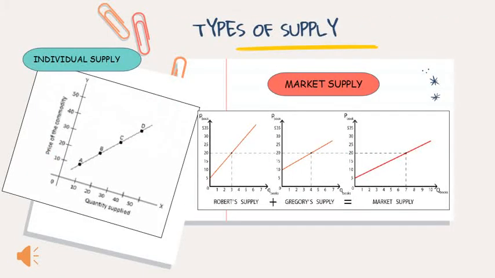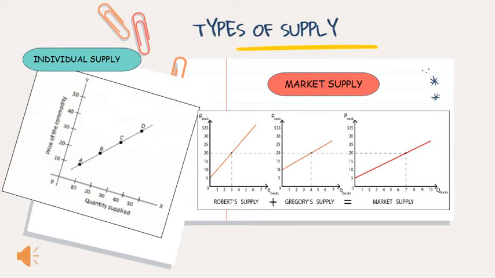The same goes for supply. Supply is also separated into two types, which are individual supply and market supply. Individual supply refers to the supply of goods and services from a single supplier, and it can be a seller. Next, market supply is the total summation of all the individual supply of goods and services in a particular market at a time.